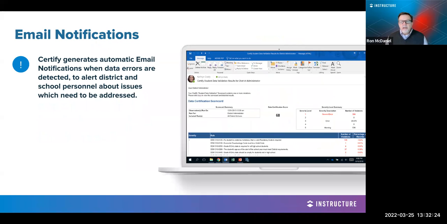One way that we do this is once the data rules are established, we work with your teams to do that, and once the system starts looking at the data every single day, it will identify where issues and errors may be present and notify you and your data team through email, in a very friendly way, that these data errors are present, alerting the district and the school personnel about these issues which need to be addressed.